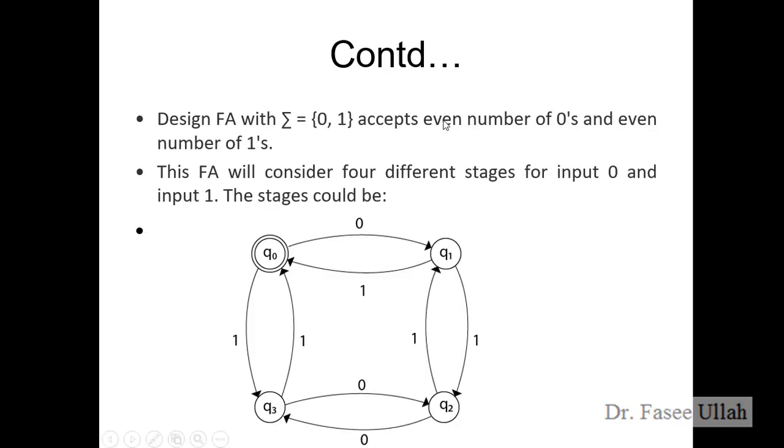Another example accepts an even number of zeros and an even number of ones. So for an even number of 1s, this one is 1. This is also the initial and final state. This is 1, which is odd.